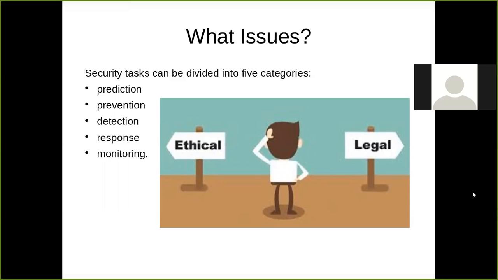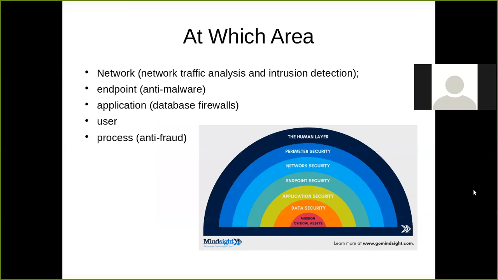A prevention system must be there. A task of detection, a response, and the monitoring process must be there. So these tasks of security, which we have categorized into five, must be studied. These tasks must be there, but where they are applied, they are taken care of in layers, or generally we say on the network.